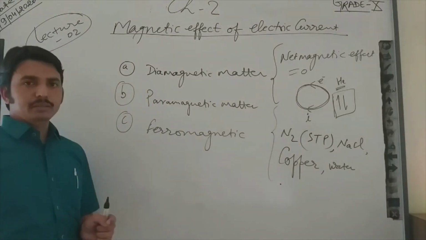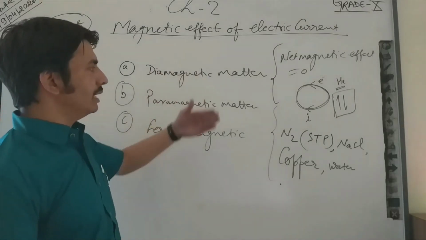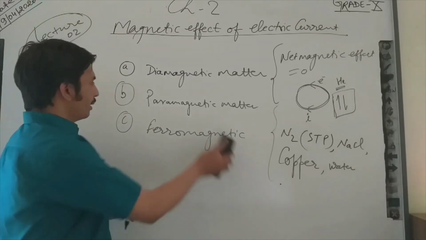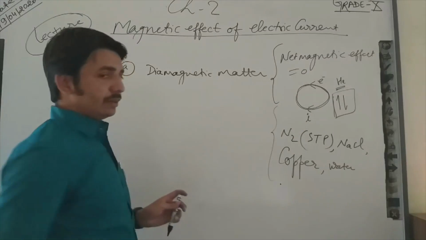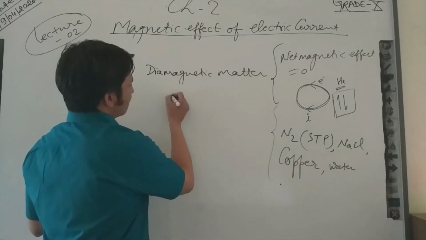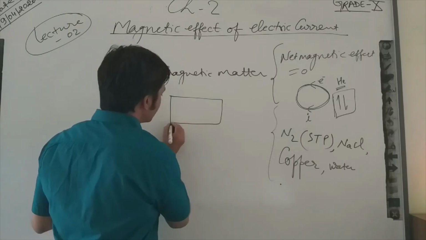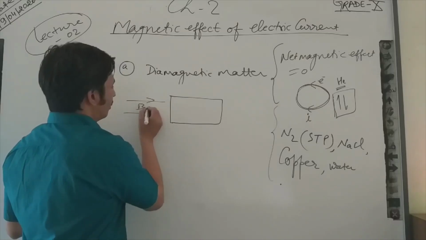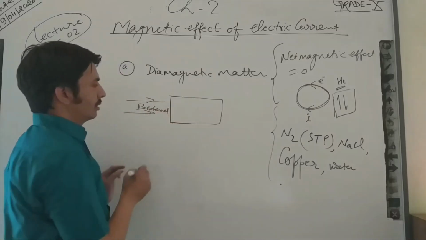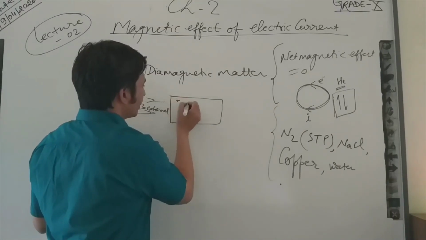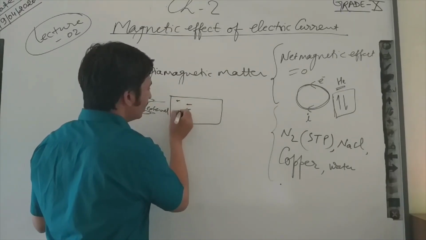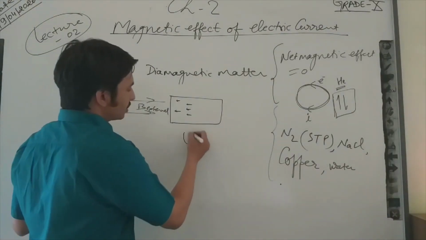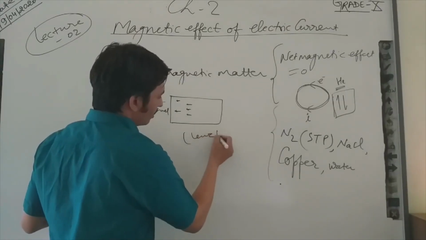What kind of behavior does diamagnetic matter show if we apply an external magnetic field? A small dipole is generated, and this dipole starts moving in the opposite direction, and this behavior you will study in Lenz law.